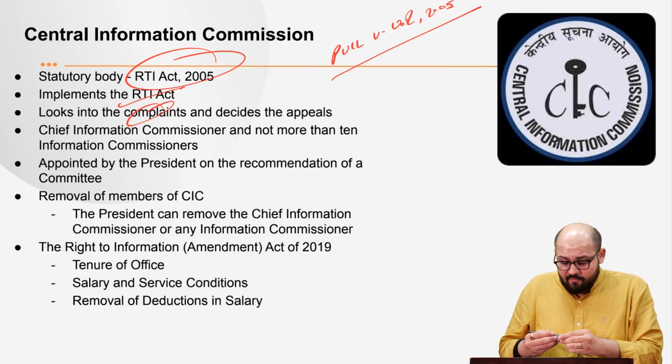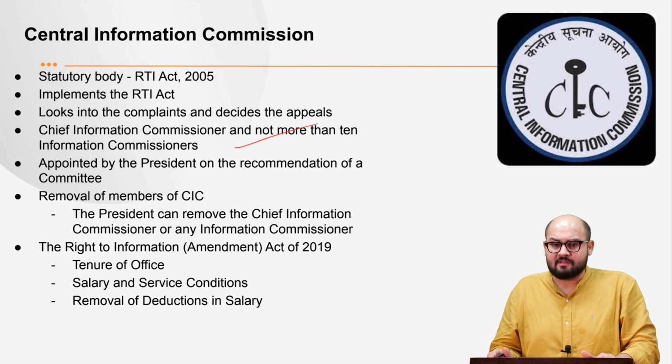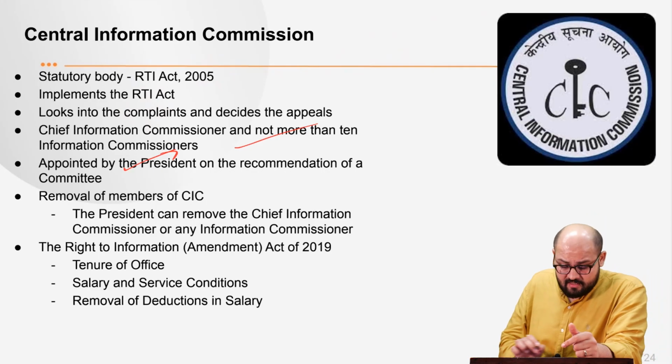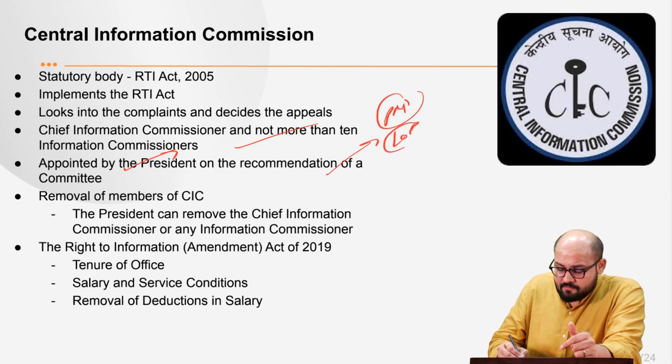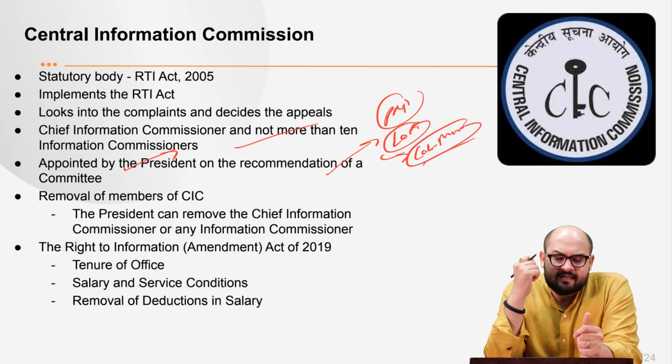So it is composed of a Chief Information Commissioner and not more than 10 Information Commissioners, right? Now, these are appointed by the President on the recommendation of a committee. This committee is composed of the Prime Minister, right? Then the leader of opposition, right? And a cabinet minister, right? So remember this.